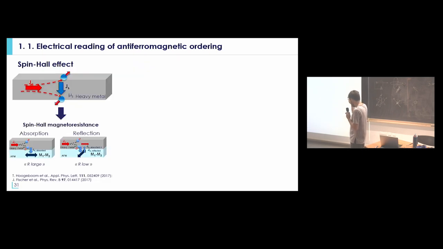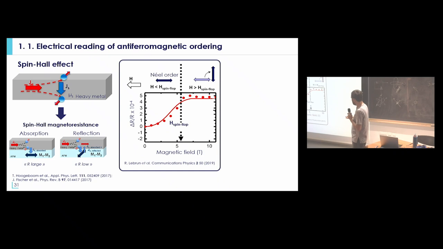So this is something that has been done quite a lot between 2015 and 2020 in many different antiferromagnetic systems, and this is the type of curve that you could detect. Basically the idea was you apply a field along the direction of the antiferromagnetic order. Below the spin flip field, you do not expect any effect, and above the spin flip field, you should rotate the direction of the antiferromagnetic order. And you can see this type of curve.